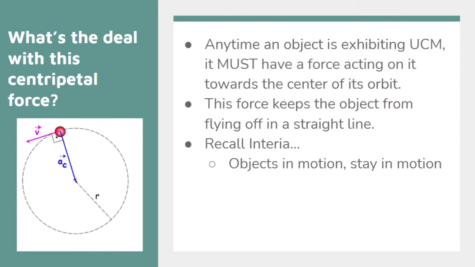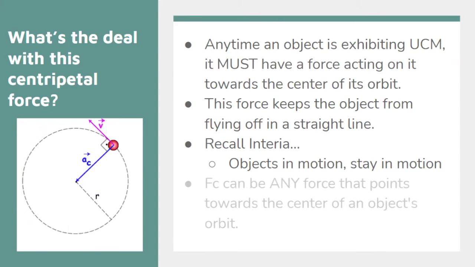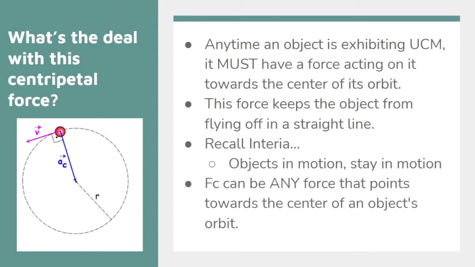This is an important concept, and we'll come back to it a little bit later in the notes on how inertia is going to play a role in our centripetal force and just uniform circular motion in general. But let's just wrap up this slide saying that centripetal force can be any force that points towards the center of an object's orbit. And on the next slide, we're going to talk about what types of forces it could be, just a few examples.